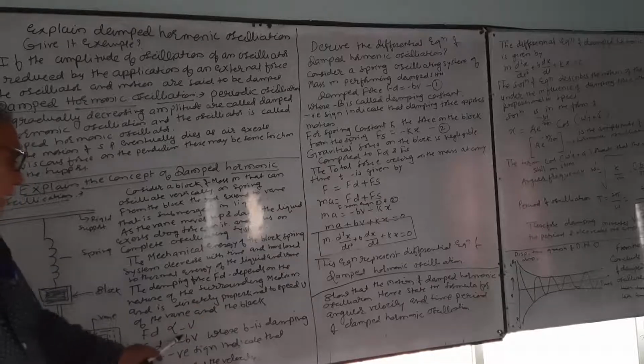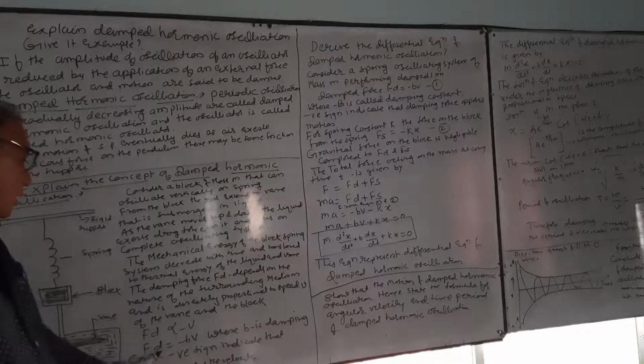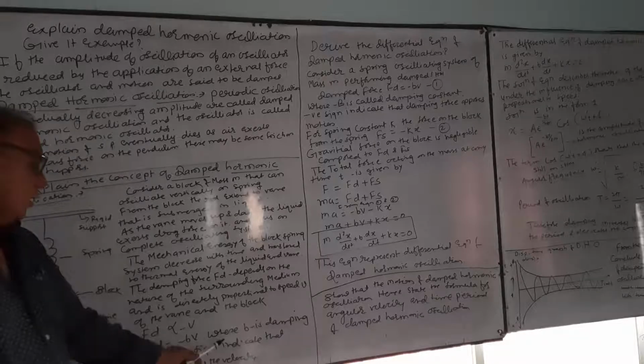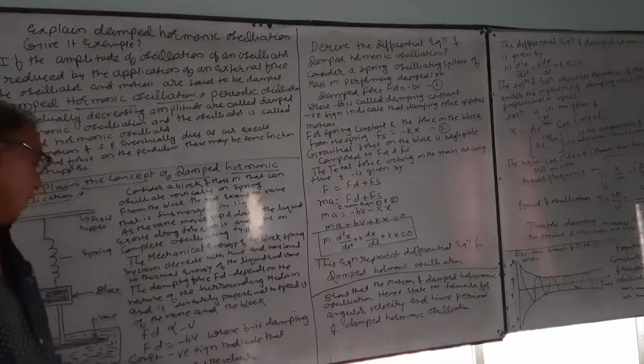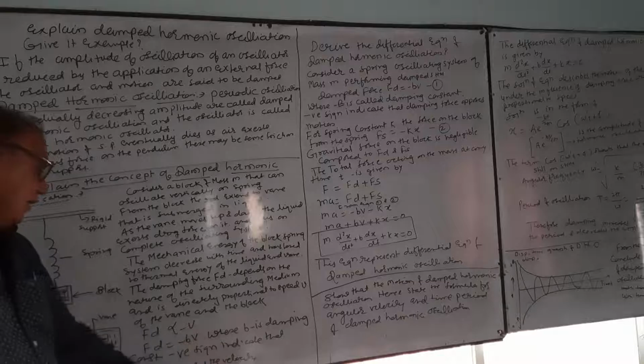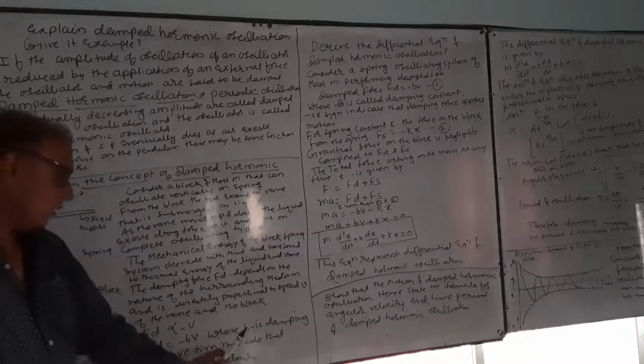Therefore, Fd is proportional to minus v, or Fd equals minus bv, where b is the damping constant and the negative sign indicates that Fd opposes the velocity.